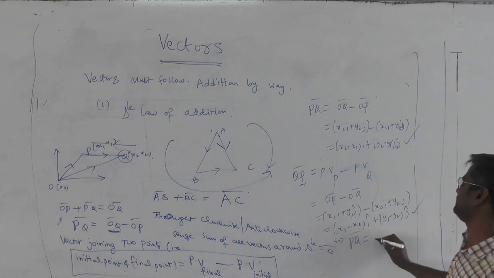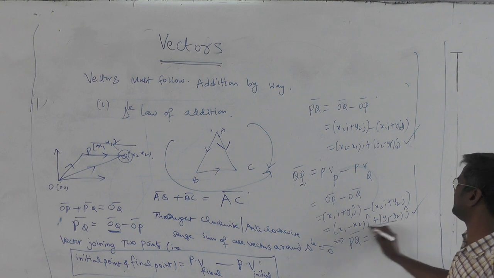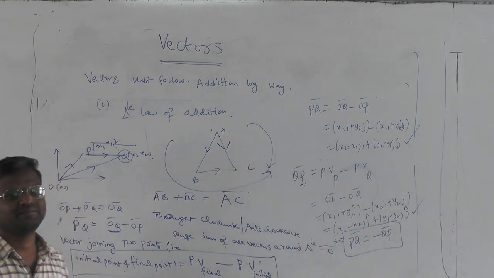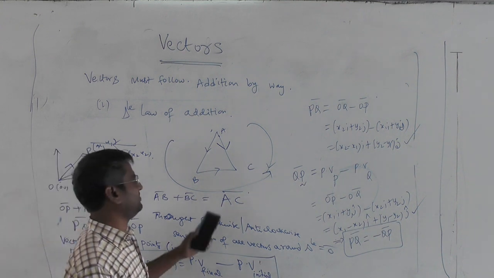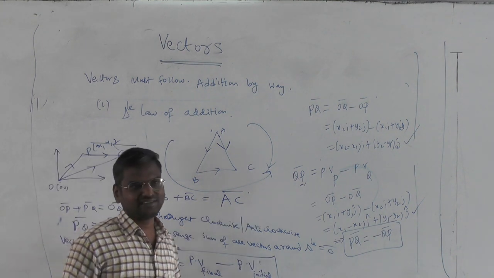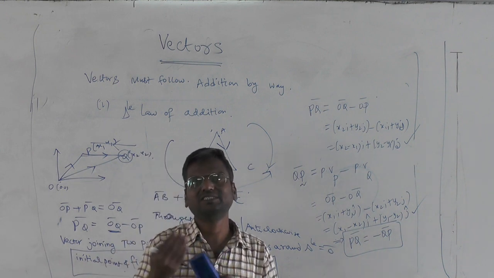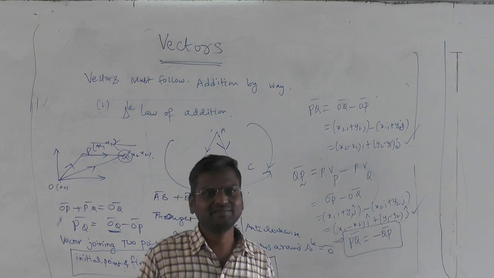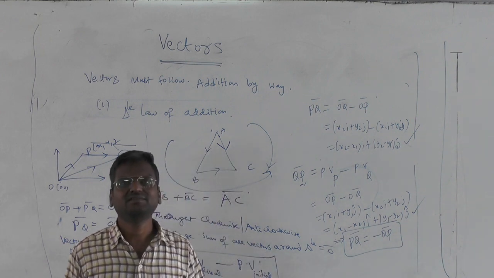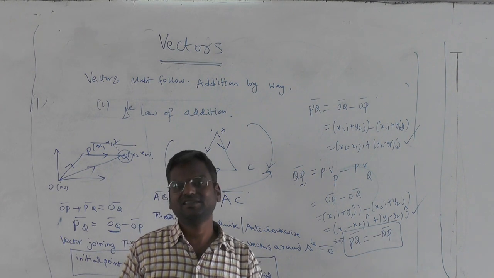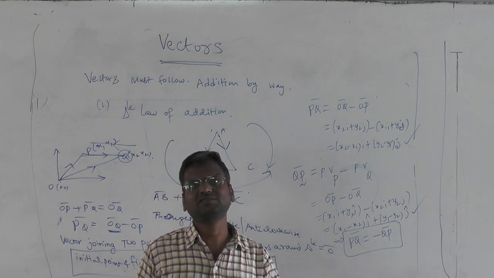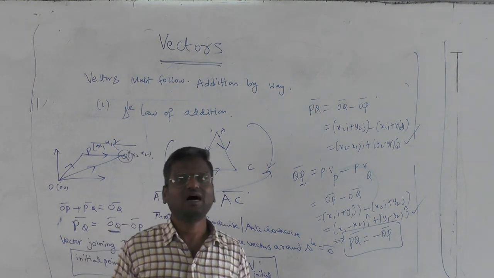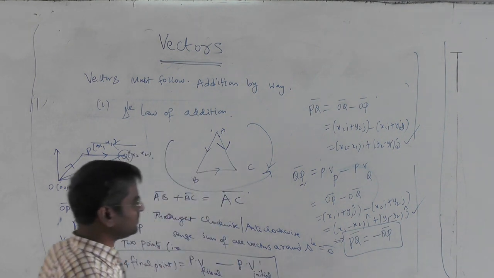PQ bar is equal to negative of QP bar. AB bar is negative of BA bar. Because even without this calculation you can understand that AB bar and BA bar will have opposite sense of direction. If two vectors have the same sense of direction and they are collinear, we can write one vector as lambda into another vector, where lambda will be positive if those two have the same direction. If the direction is opposite, lambda will be negative. So we will prove that also.